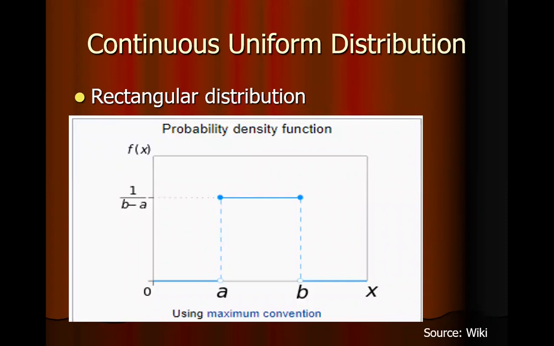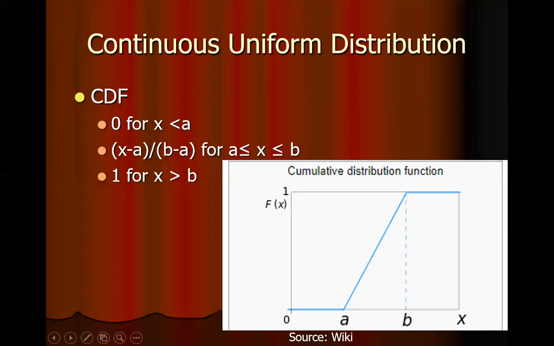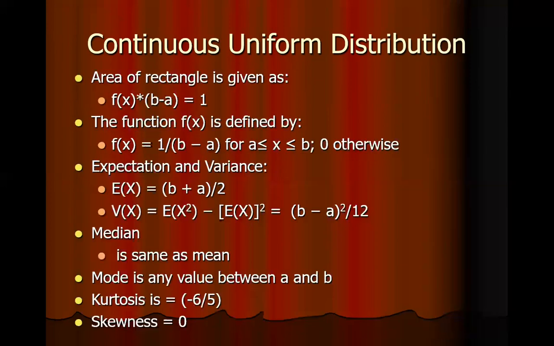The frequency for any value between a and b is 1 divided by b minus a, and it is constant for the interval. This is cumulative density function of uniform distribution. How do we derive the frequency as 1 divided by b minus a?